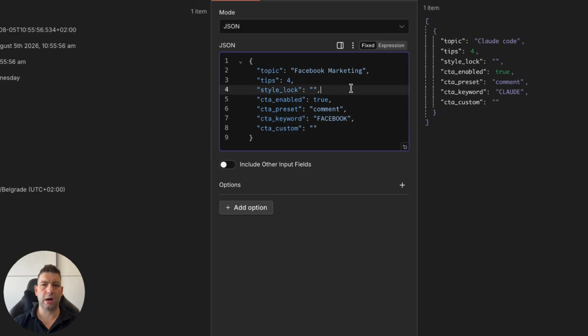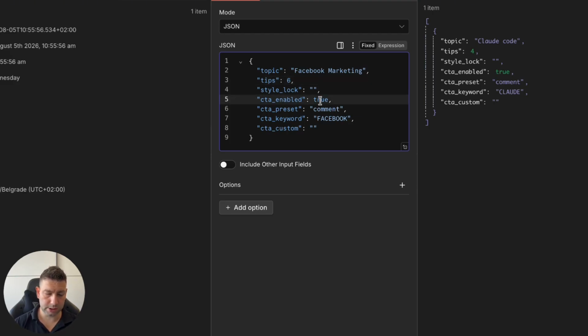So what the AI will do is take the Facebook marketing topic and write some notes about how to do this, or some advice on how to do Facebook marketing, right? So we can set how many tips. It depends how many carousel pages you want to have. Usually TikTok and Instagram allow up to 10, but try to be somewhere in the middle, let's say 5 or 6. So let's go with 6 at this moment.